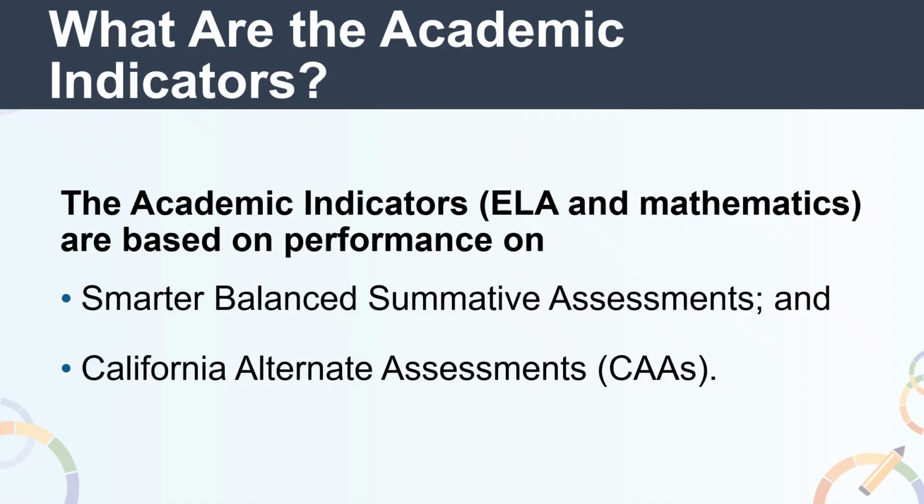So if a student has a gap in enrollment of 45 consecutive days in the middle of the year, their assessment score would not be included in the academic indicators. Keep in mind that this does not mean that they are not expected to test. We'll get into participation rate and expectations to test a little later in the presentation.